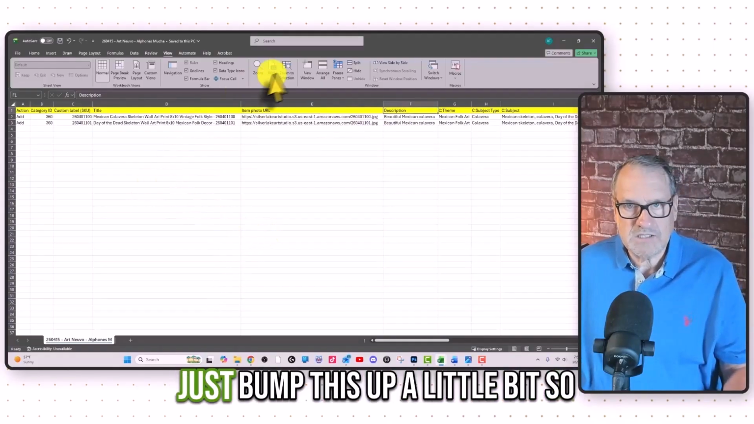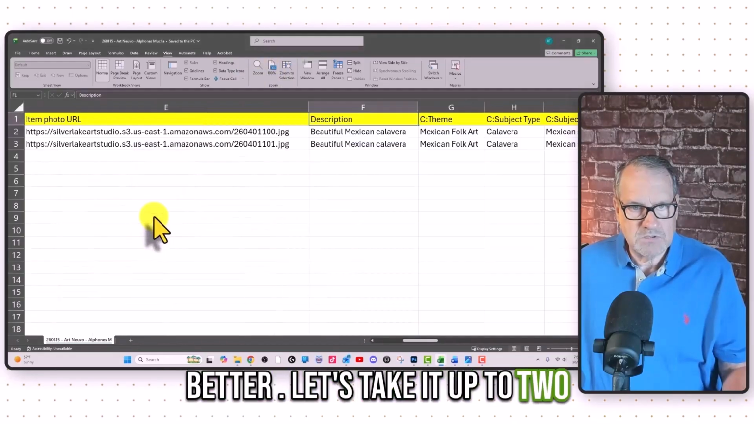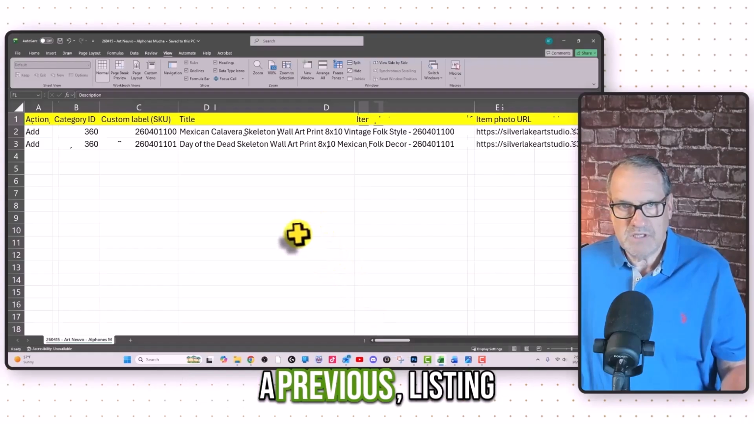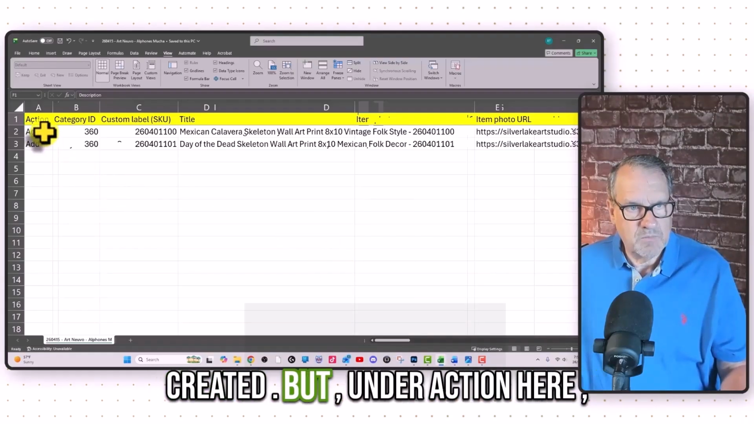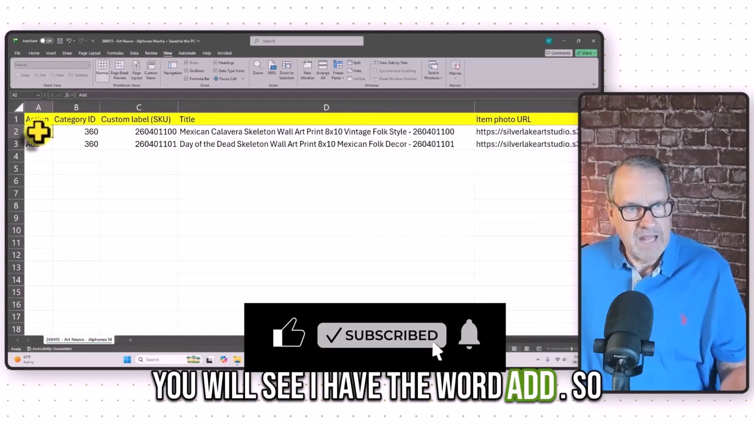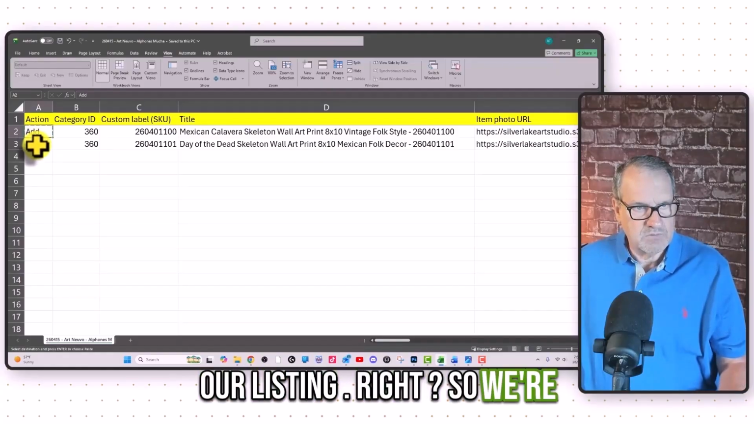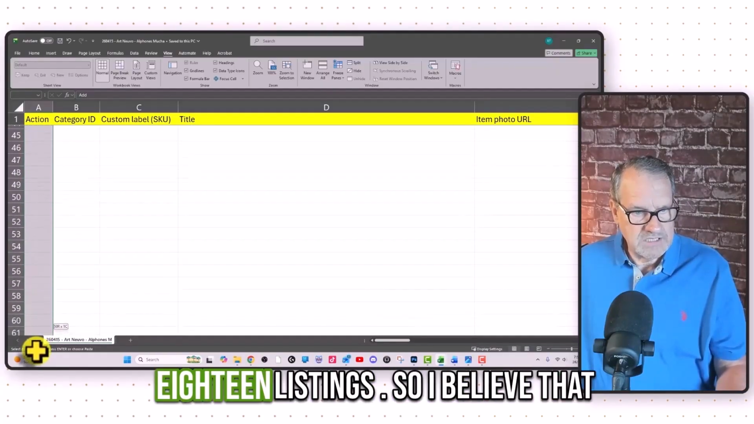And let me see if I can just bump this up a little bit so you might be able to see it a little better. Let's take it up to 200%. So again, like I said, this was from a previous listing batch that I created. But under action here, you will see I have the word add. So it basically means that we are adding our listing, right? So we're creating listings. So in this example, there's 118 listings.